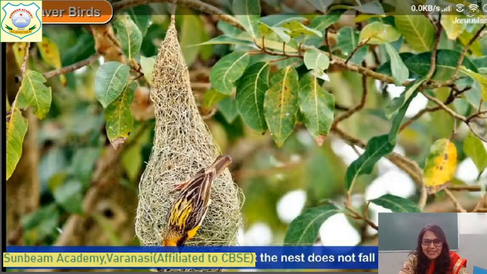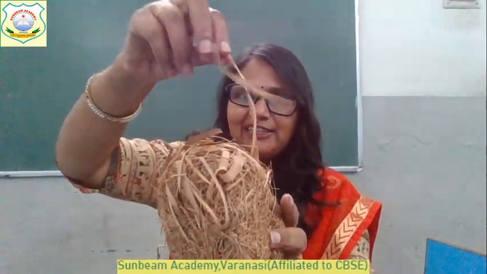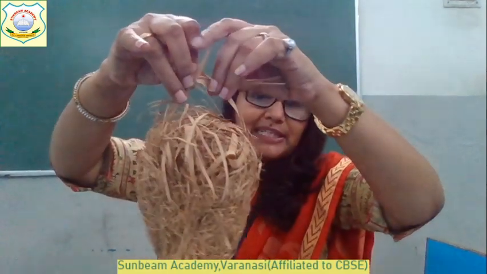Children, just a minute, I am going to show you the nest. I am going to show you the weaver bird nest I am having. Okay, children, I am having one weaver bird nest. Yes, you can see it is with me. Here, this is the weaver bird nest. By using this, it hangs from the branches.